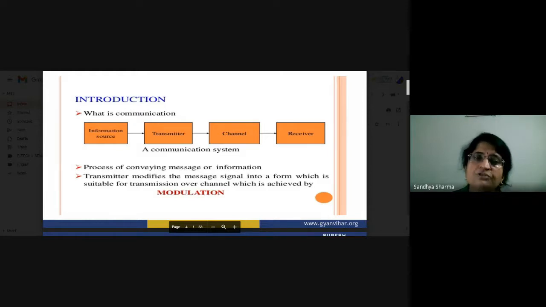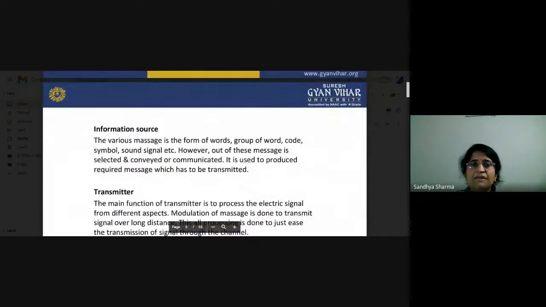The transmitter basically modifies our message signal into a form which is suitable for transmission over the channel. What type of channel you are working with, if you are working on radio frequency, audio radio frequency ranges, FM frequency ranges, according to that your signal may be converted to that particular frequency.